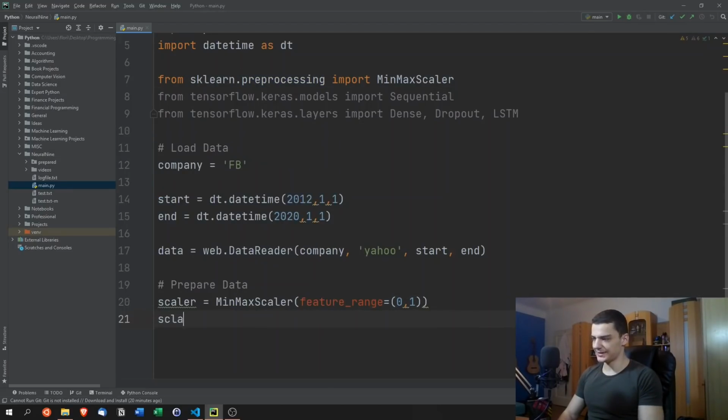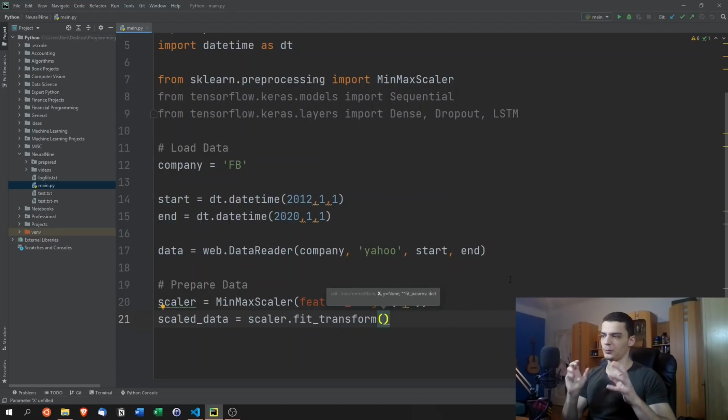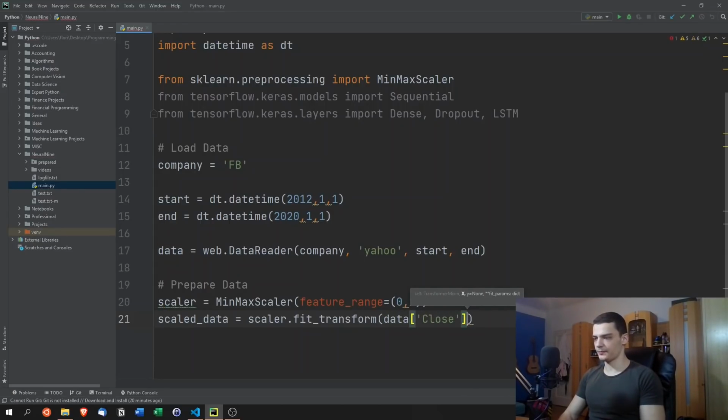And then we're going to say scaled_data equals scaler.fit_transform. We're now not going to transform the whole data frame. We're only going to be interested in the closing price, because we're not going to predict the opening price or the high price. We're going to predict the price after the markets have closed. So we're going to predict the closing price here. And for this, we're going to say fit_transform data['Close'].values, and we're going to reshape them here because we need a particular format. So reshape(-1, 1).